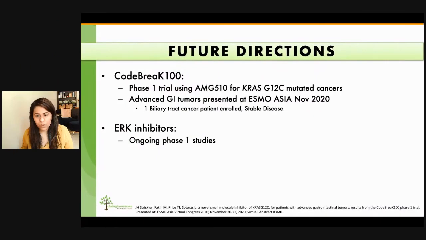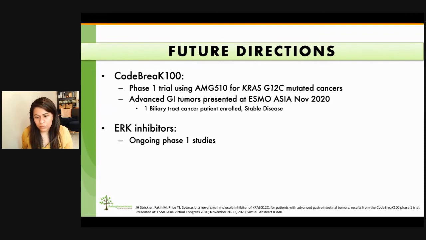How about other ways to target the MAP kinase pathway? What else is going on in biliary tract cancers and MAP kinase pathway? Now, we know there are G12 targeting drugs that are coming into the field. This mutation is very rare in the biliary tract cancers. The GI cohort results of the phase 1 study of Amgen 510 for KRAS G12C mutated cancers reported stable disease in one biliary tract cancer patient. This was reported in November at ESMO Asia Virtual Conference 2020.